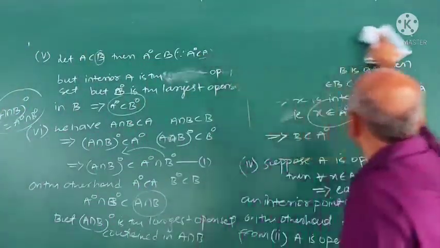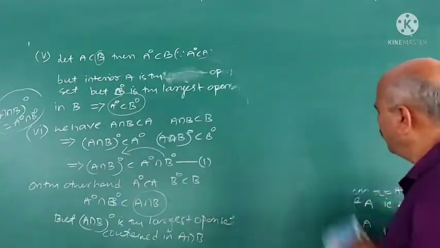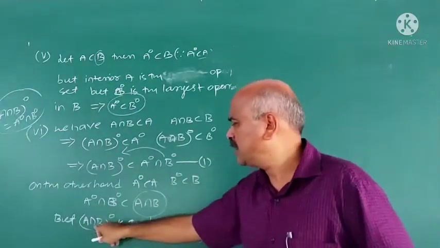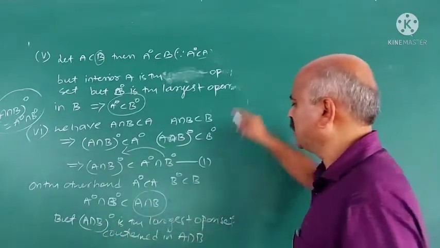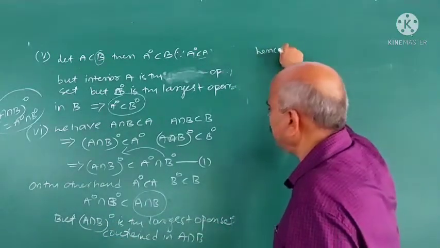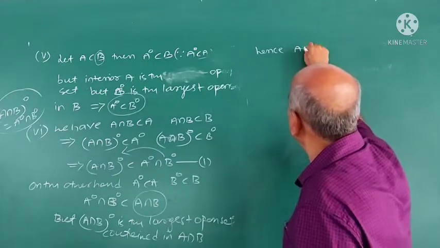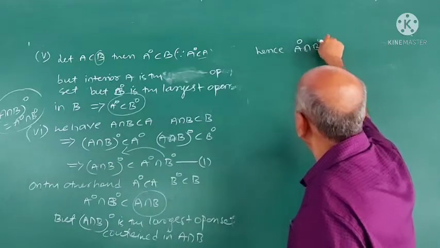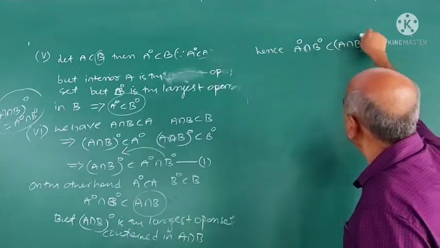This definition plays a very important role here. How you have understood the definition is important. The interior of a set is the largest open set. Hence interior A intersection interior B is contained in interior of A intersection B.